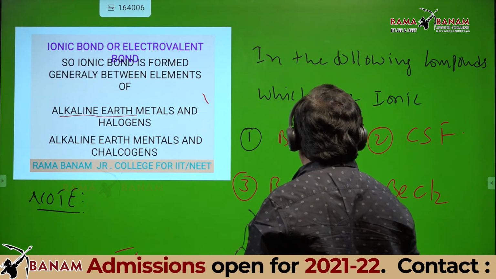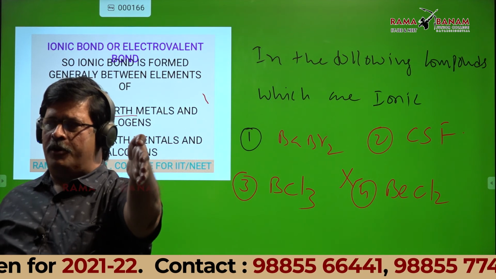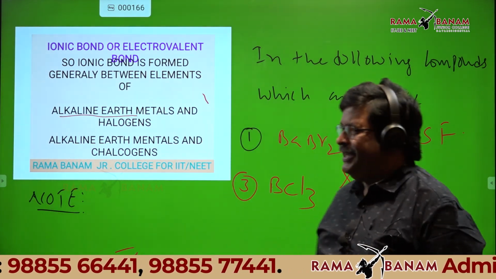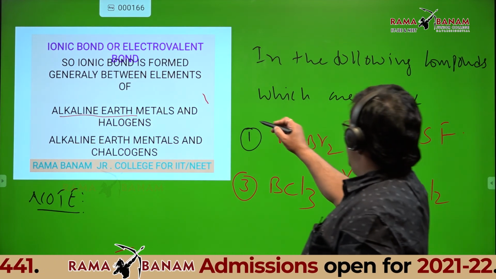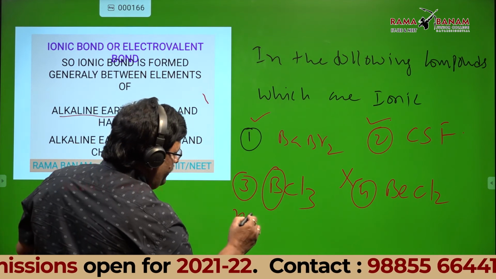How 4? Just now I told that beryllium is the only element that always forms covalent compounds. Still you said it is 4. Only options 1 and 2, because boron is a non-metal.